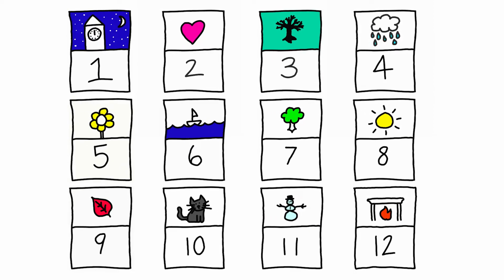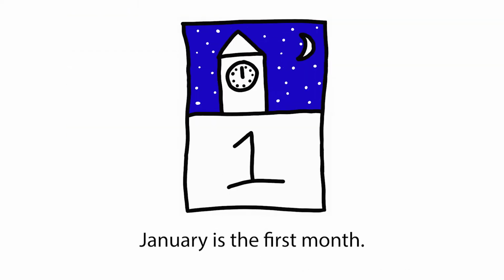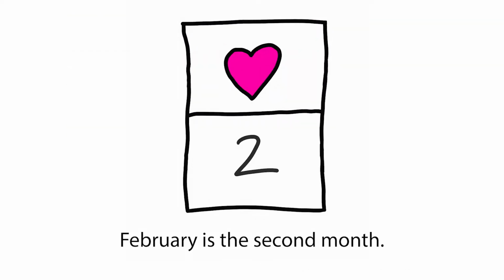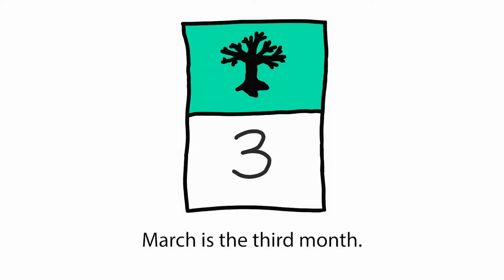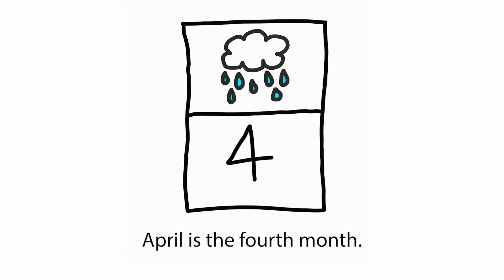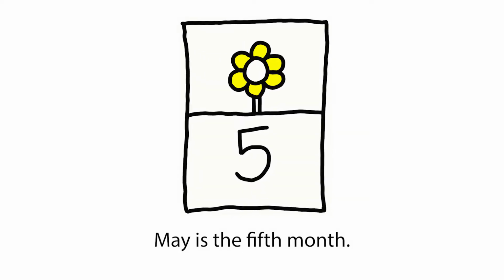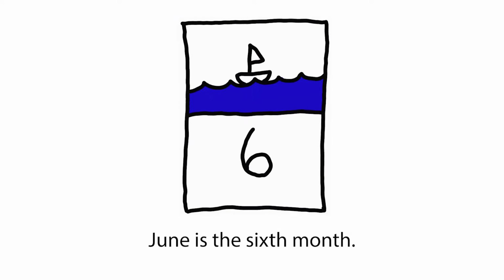There are 12 months. January is the first month. February is the second month. March is the third month. April is the fourth month. May is the fifth month. June is the sixth month.